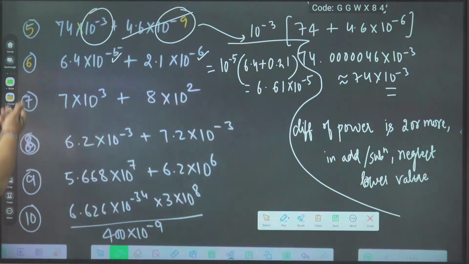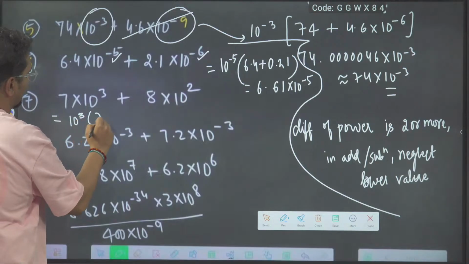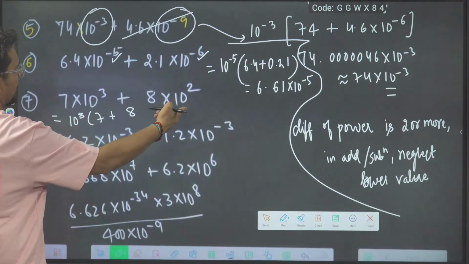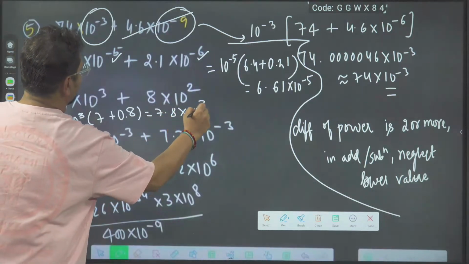Third. Below here only I am solving the third one. Space is there. 10 power 3 I am taking common. 7 plus 8, 10 power 3 I will divide, minus 1 will come, so 0.8. So the answer is 7.8 into 10 power 3.